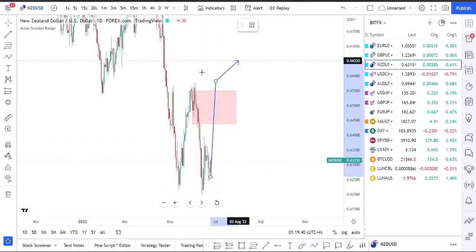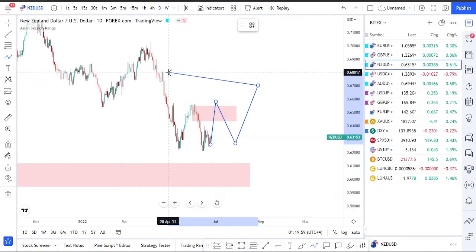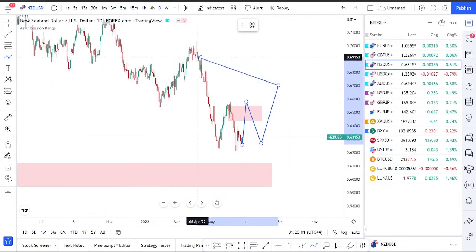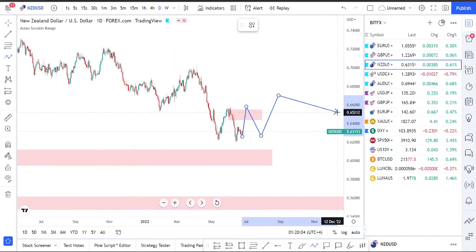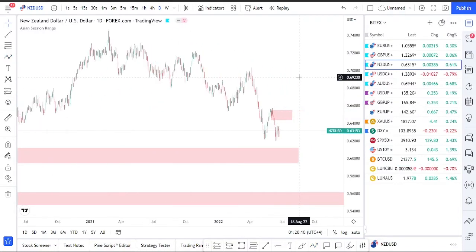If market goes up, doesn't respect this POI and breaks the structure, we'll be coming back down, and we can expect strong buy opportunities from here. So we'll be looking at lower time frame confirmations from this zone and continuing all the way up. First target could be this area, second target can be this area, third target could be these highs. So each high could be your target as well.